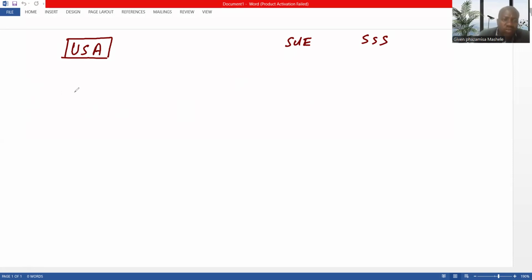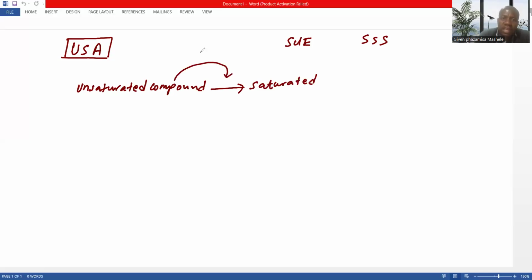According to this, when we have an unsaturated compound, not an unsaturated hydrocarbon but an unsaturated compound, and at the end we get a saturated compound, then you must know that the type of reaction here is called addition reaction.